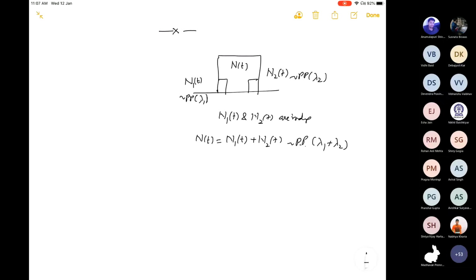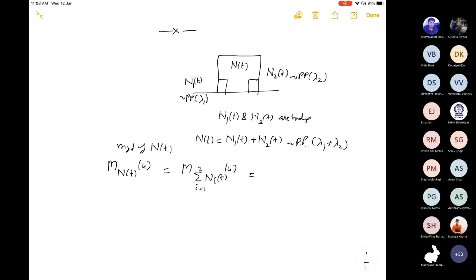This we can see using the moment generating function. So this is the moment generating function of N(t), which will be basically the summation of N_i(t).